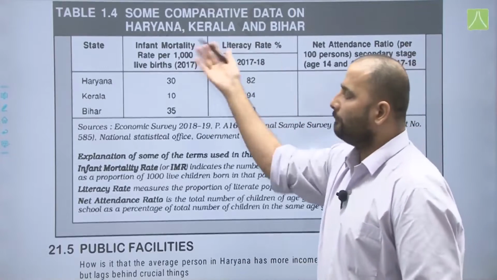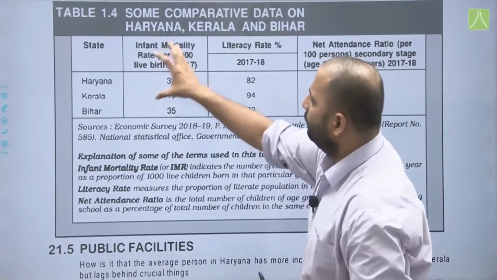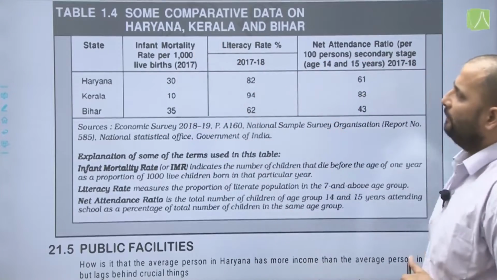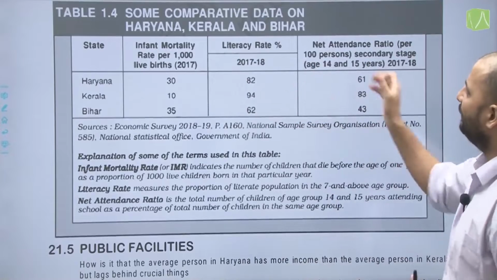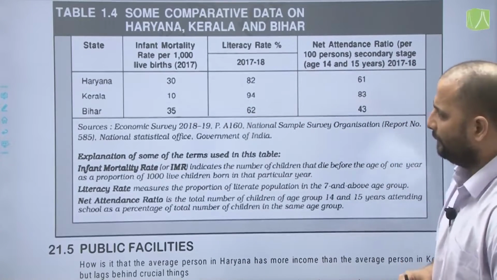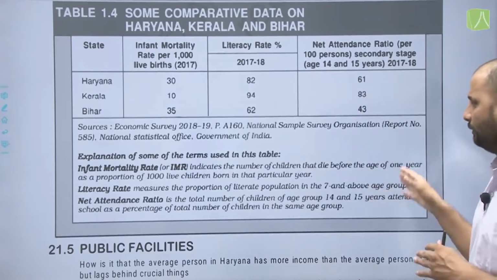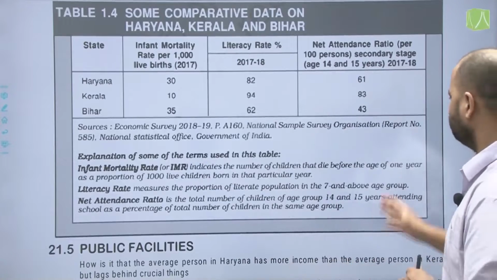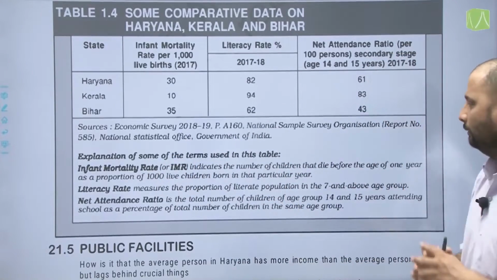Now in this table we have also given the state, then infant mortality rate per 1000 live births, literacy rate according to 2017-18 and net attendance ratio. You can also see the definitions which are provided here. Infant mortality rate or IMR indicates the number of children who die before the age of 1 year as a proportion of 1000 live children born in that particular year.